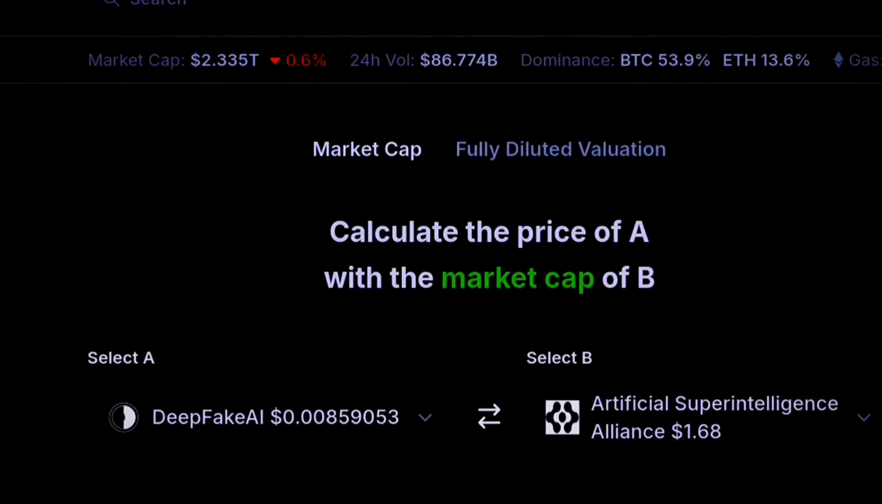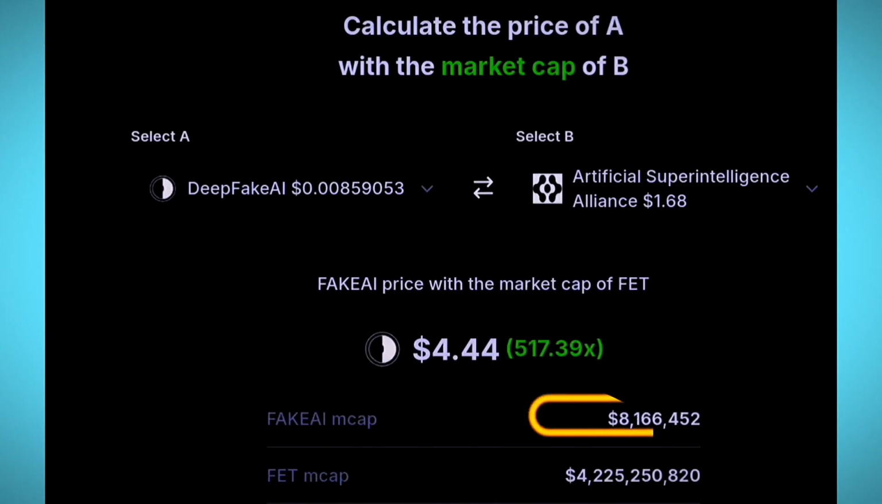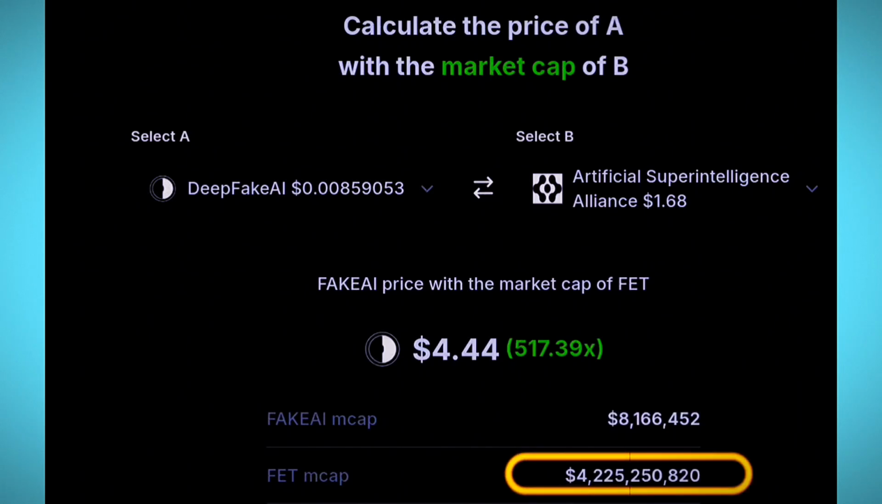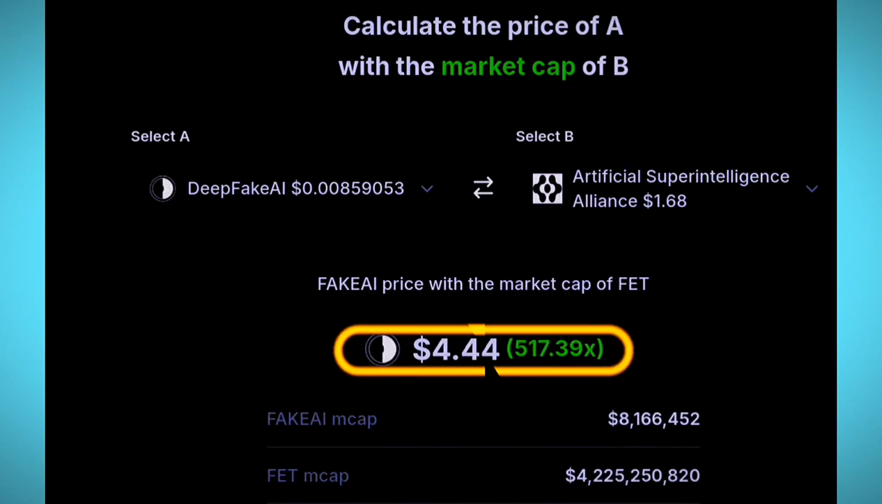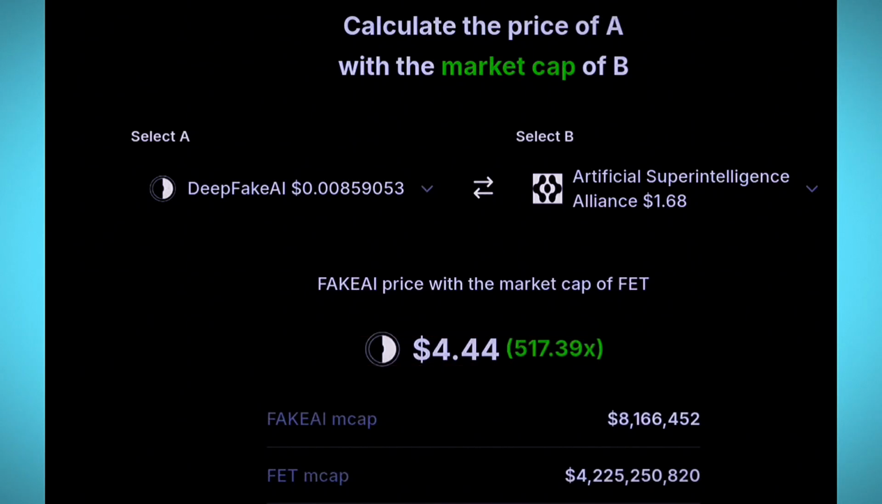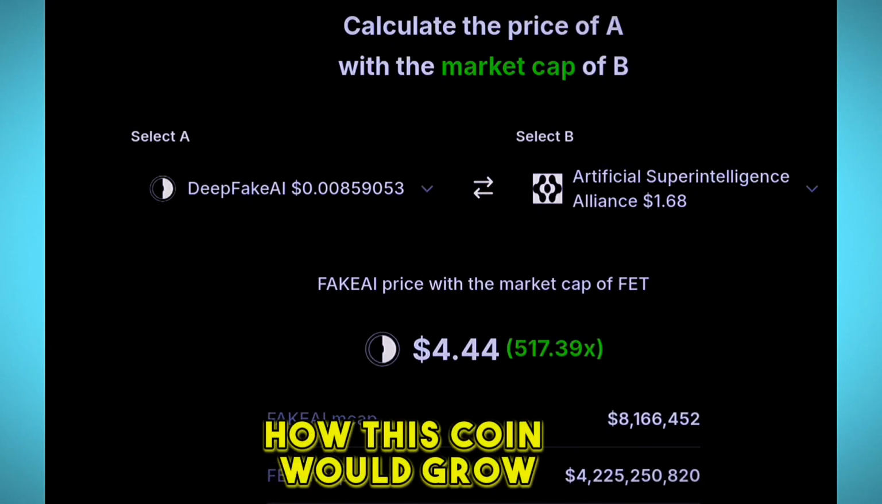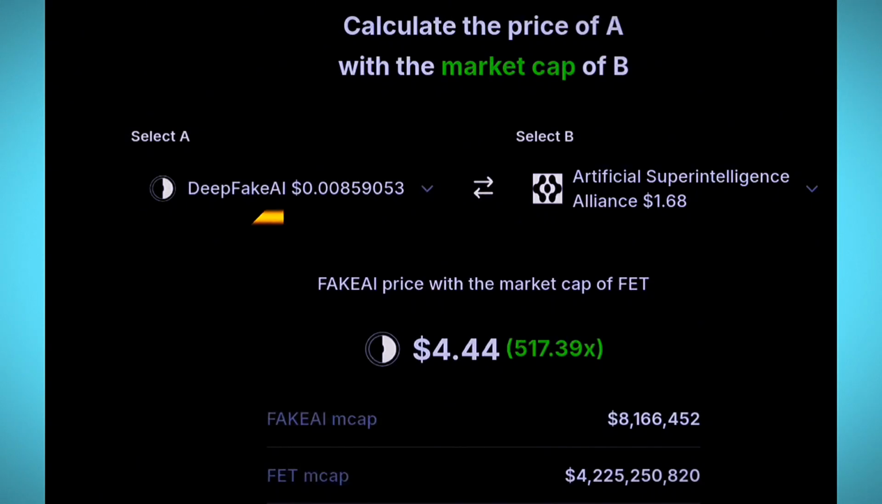So you can see here fake AI market cap is 8 million. Market cap of FET is 4.2 billion. In order for deepfake to take the spot of FET, its price will go up to $4.44. That is 517x for your deepfake token. This comparison gives you an objective overview of how this coin would grow. The price is at